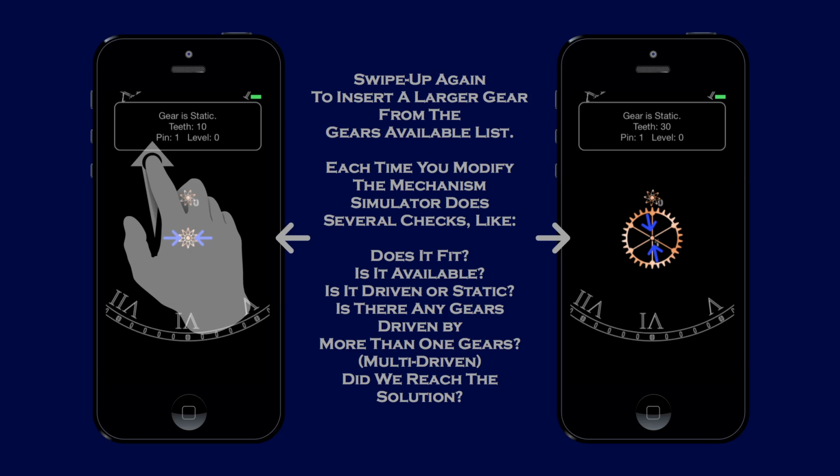Each time you modify the mechanism, simulator does several checks like, does it fit? Is it available? Is it driven or static? Is there any gears driven by more than one gears, which is a multi-driven case? Did we reach the solution?